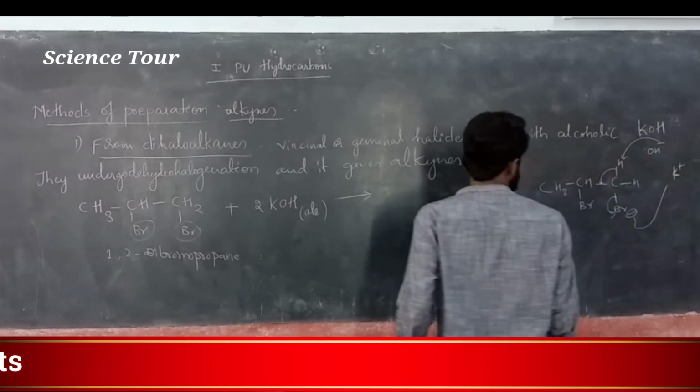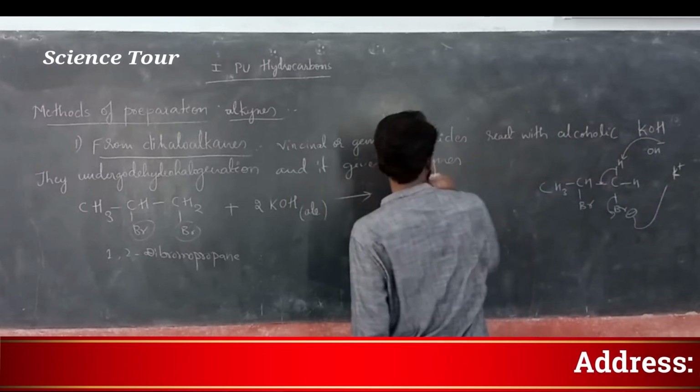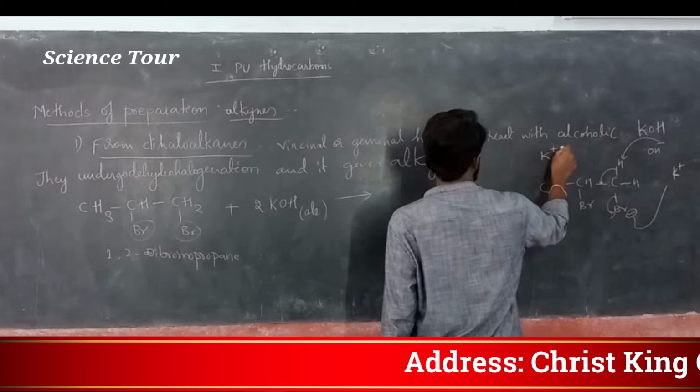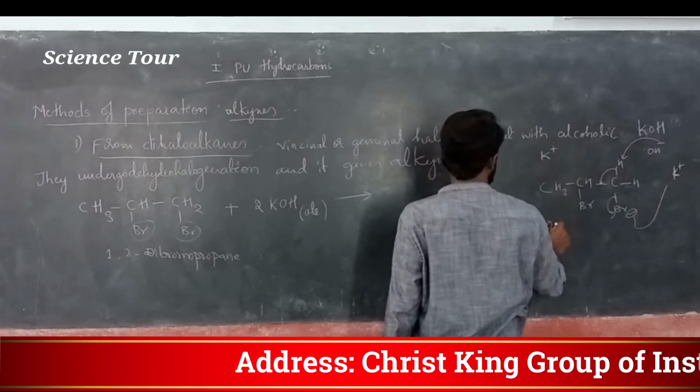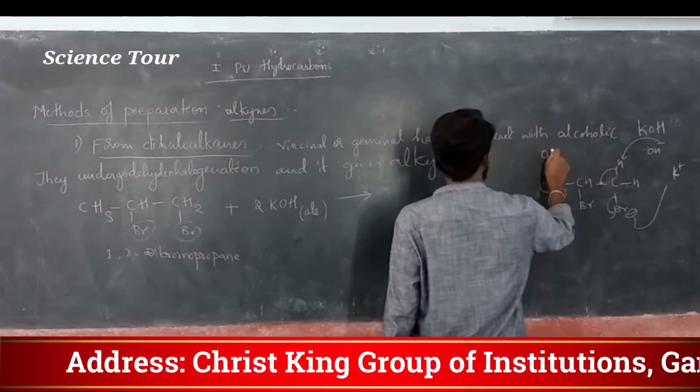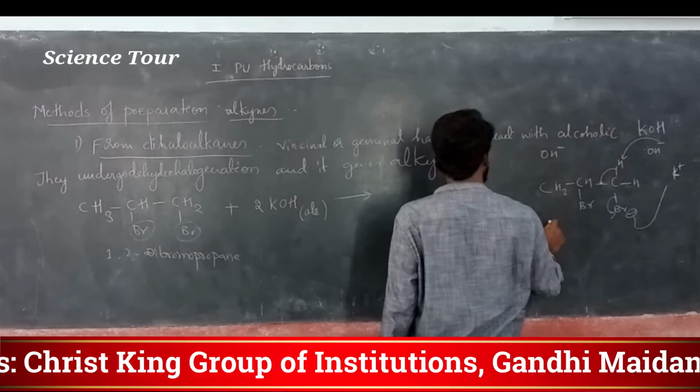Here 2 molecules of KOH are there, one more K plus and OH minus is there, my dear students. OH minus I will write here, K plus I will write here.